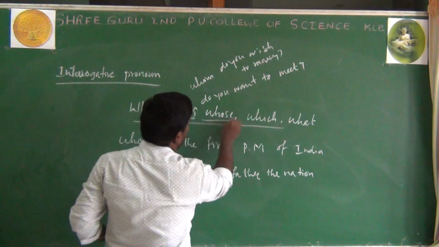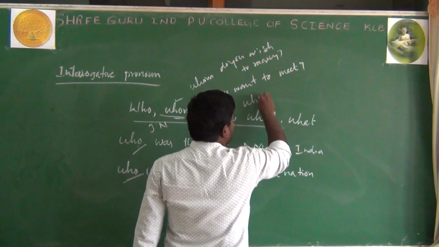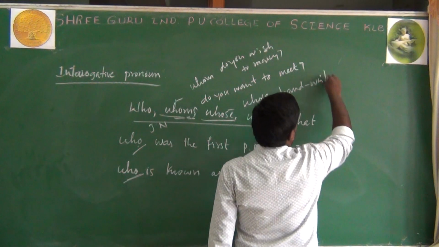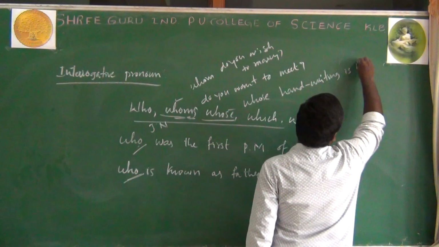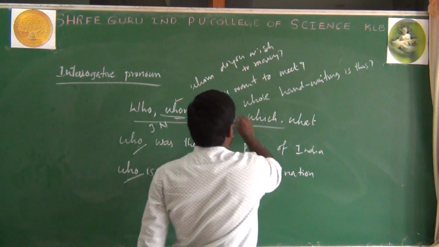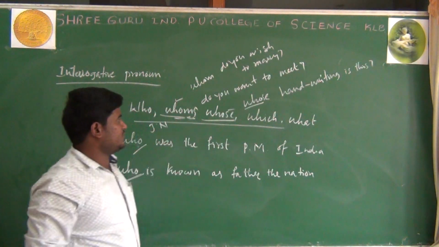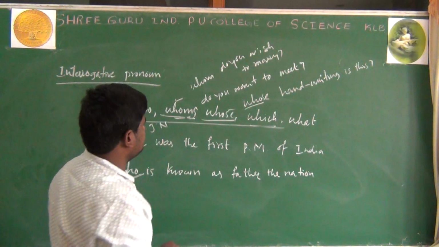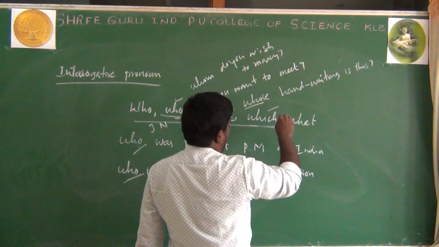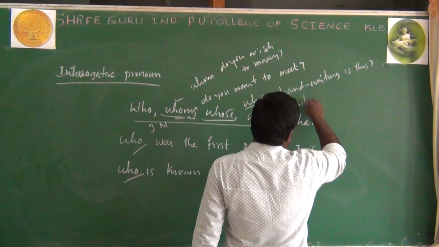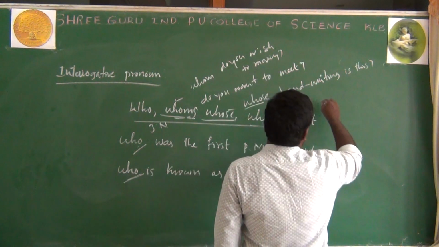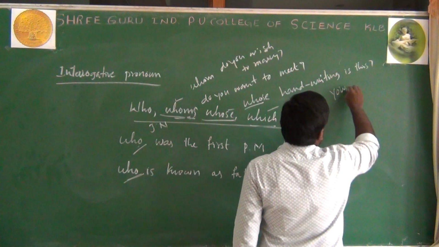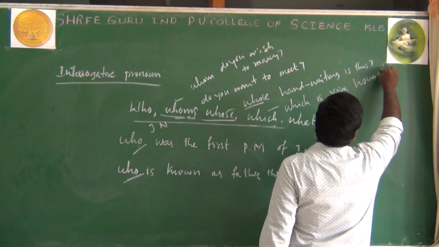And the second one, whose. Whose handwriting is this? So this is also a pronoun. And the next one we can use is which: which is your house?